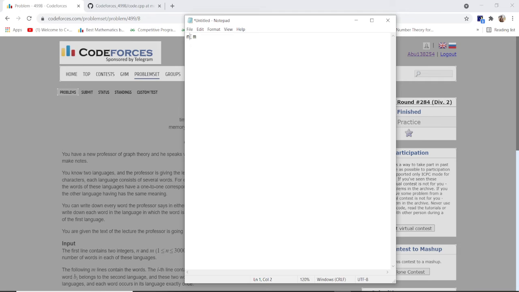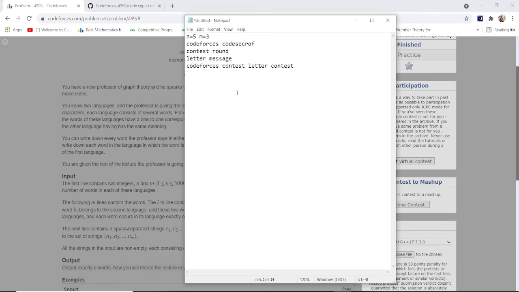Suppose n is 5 and m equal 3. Sorry, suppose m is 4 here. So as you can see, n is 4 here. n means the lecturer's words. That means this is the lecturer's words. There are 4 words here: codeforces, contest, letter, and contest. So this is the lecturer's words, which belong to the first language.